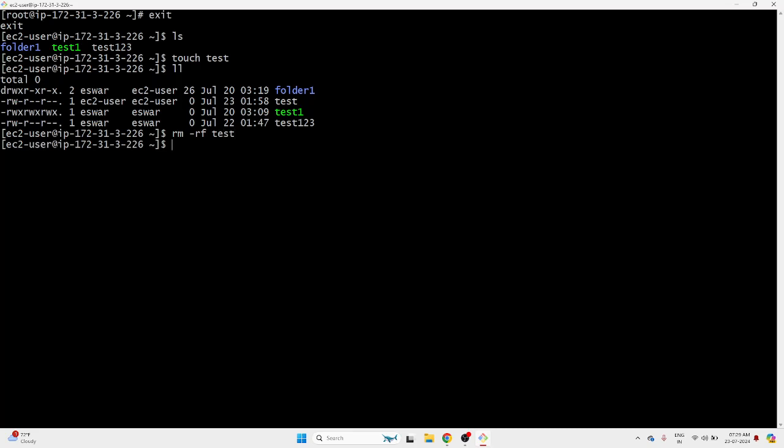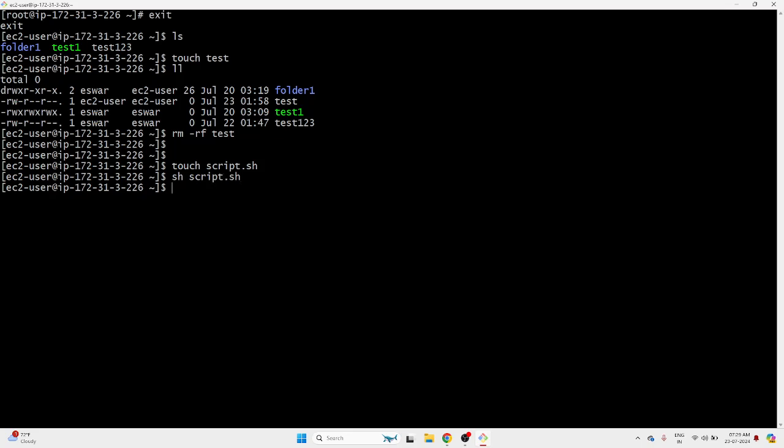So what is the use of the special permission I'm talking about currently? It will change the user ID on execution. Let's say this is a normal user. I have created a script, script.sh. Now I want to execute this script. When you execute it, normally it runs as the user who executes it. With this permission, the command will run as the user which we gave permission to.